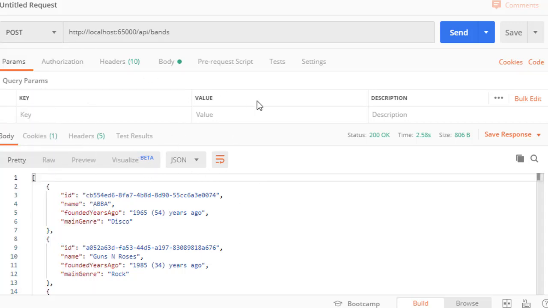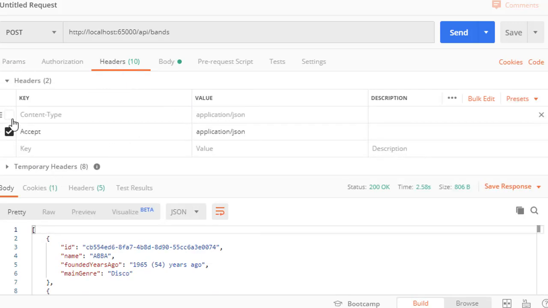Now we need to change 2 things. Let's go to our headers, and first thing we need to click the content type and pass in application/JSON, because we are going to be passing values from the body, and therefore we need to make sure that this is going to be deserialized as JSON.